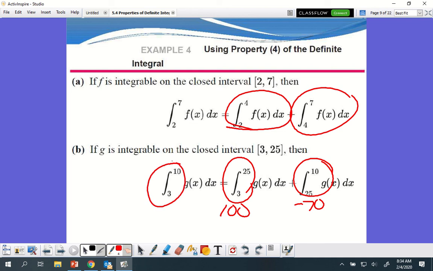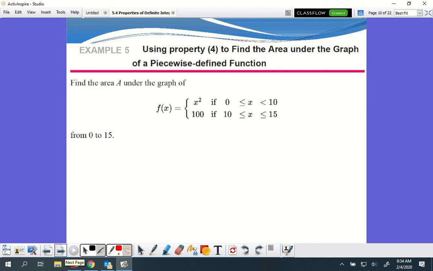Can we only split it up into 2 parts, or can we do it as many times? Oh yeah, whatever you need. We actually have some AP questions that are similar to this.